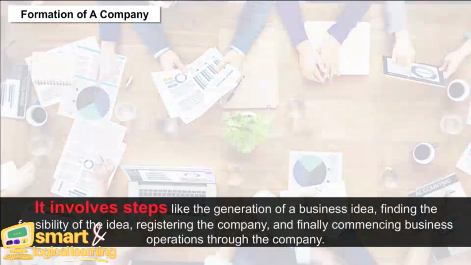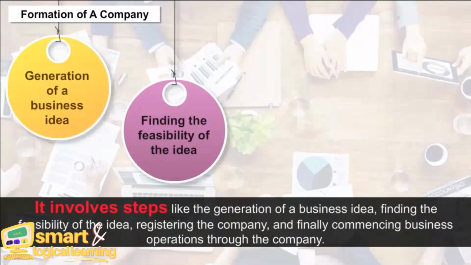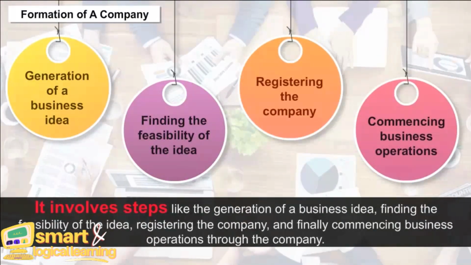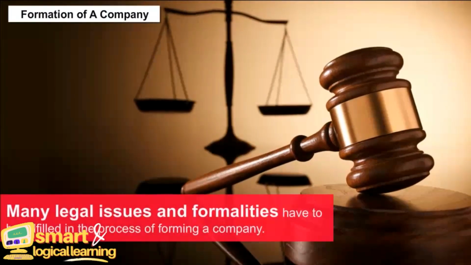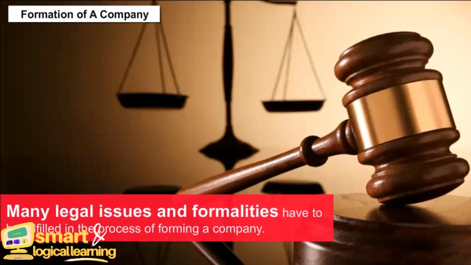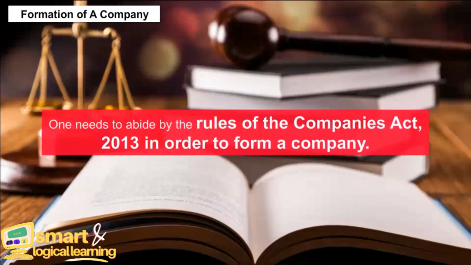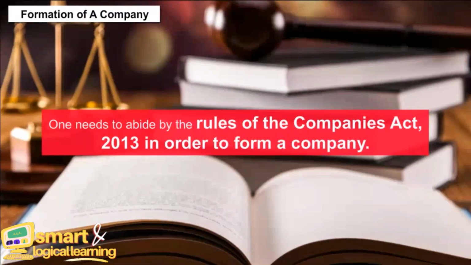It involves steps like the generation of a business idea, finding the feasibility of the idea, registering the company, and finally, commencing business operations through the company. Many legal issues and formalities have to be fulfilled in the process of forming a company. One needs to abide by the rules of the Companies Act 2013 in order to form a company.